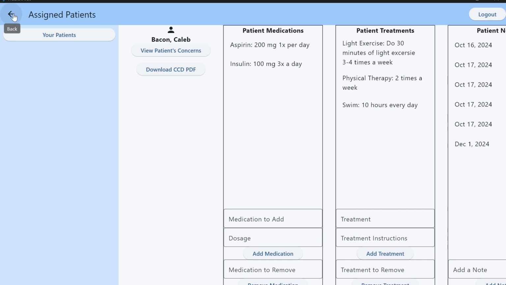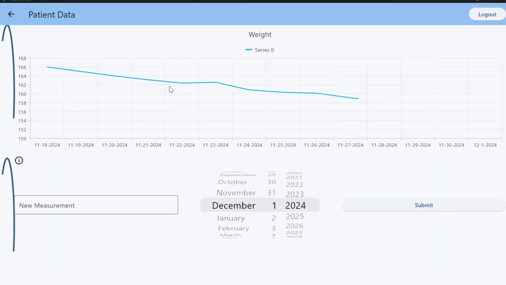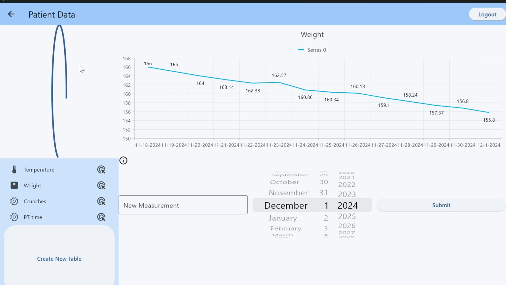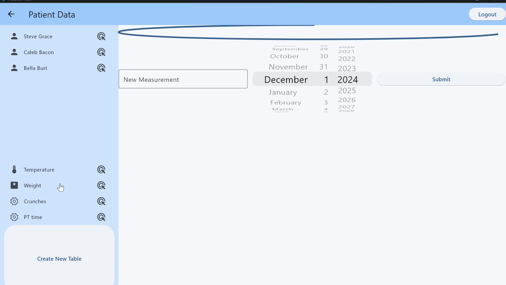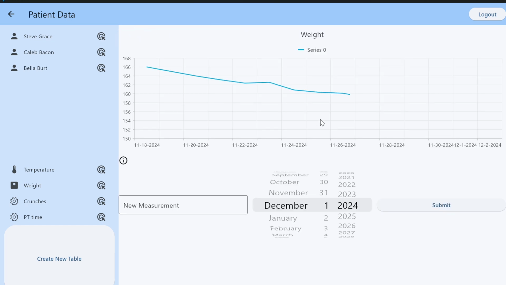And now that I'm talking to Kahlert Bacon, I want to pull up a chart so that we can get some visualization of the patient themselves. So I'm going to pull up Kahlert Bacon's weight chart. And we see here that there is a lot of variance in the weight throughout time. So we're going to talk about that.